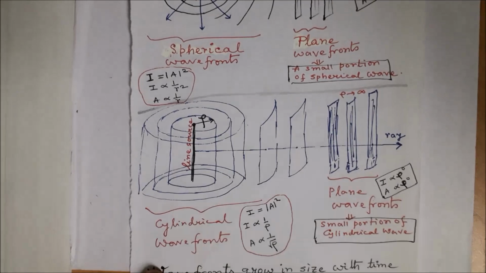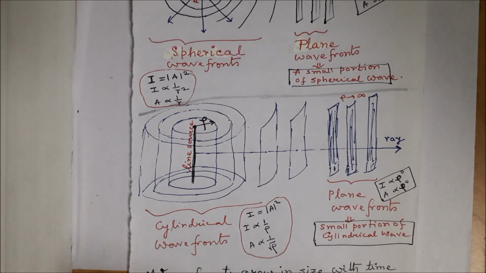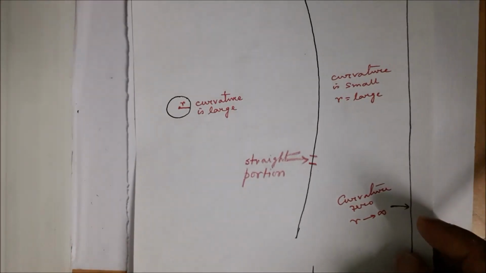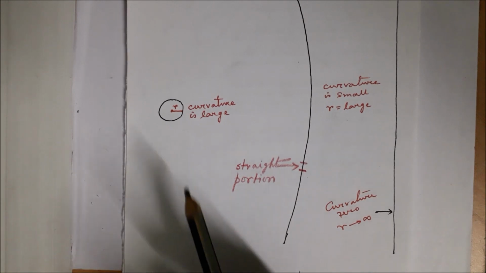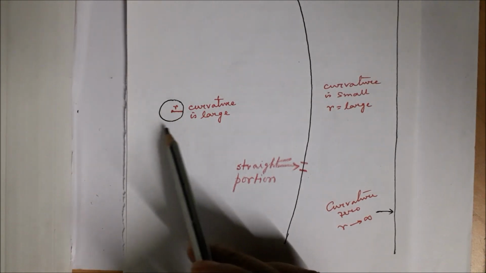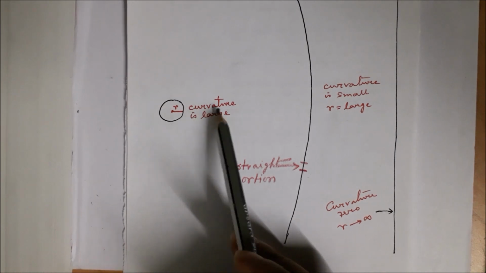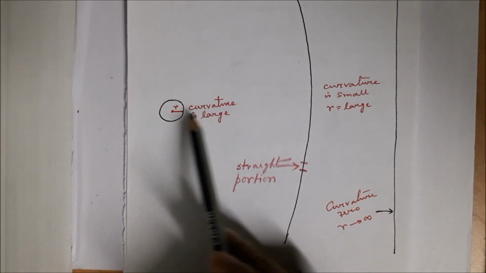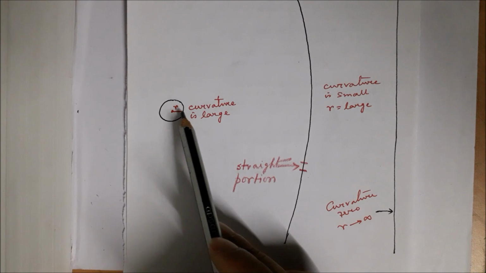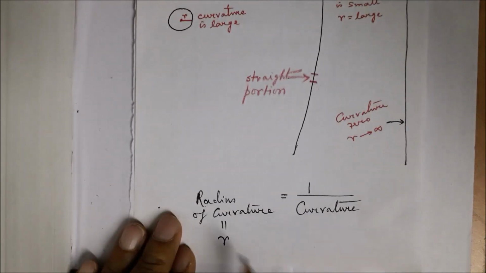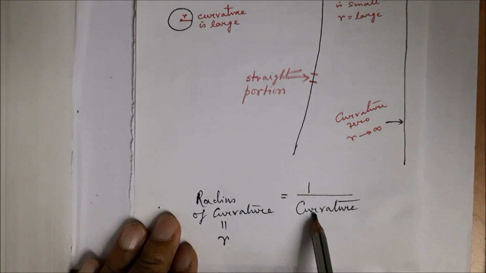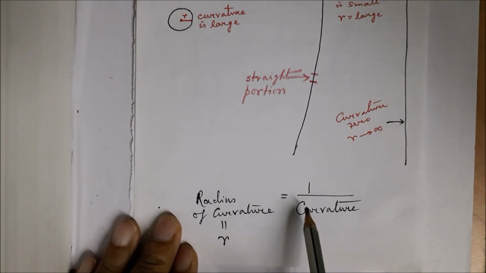Now to discuss this point, let us consider this diagram where we have shown a small circle, and this circle has a large curvature, but its radius of curvature is very small, and this is the relation between radius of curvature and curvature. They are inversely proportional.